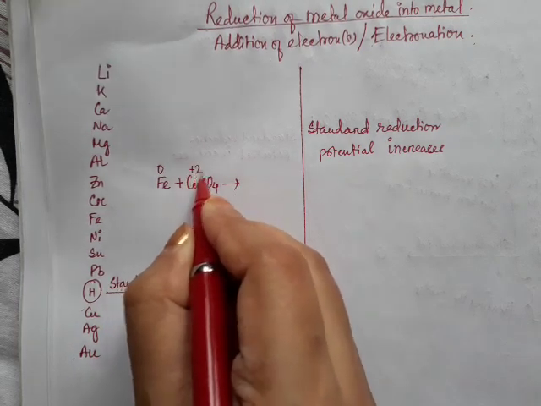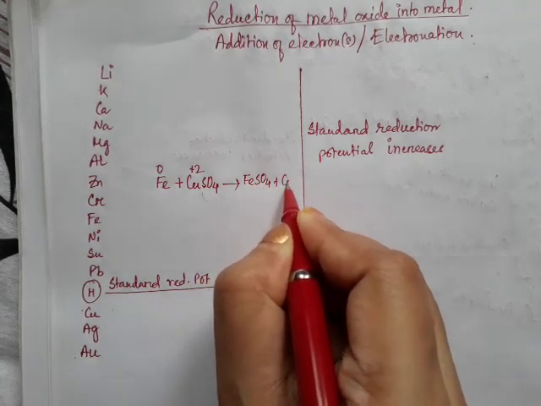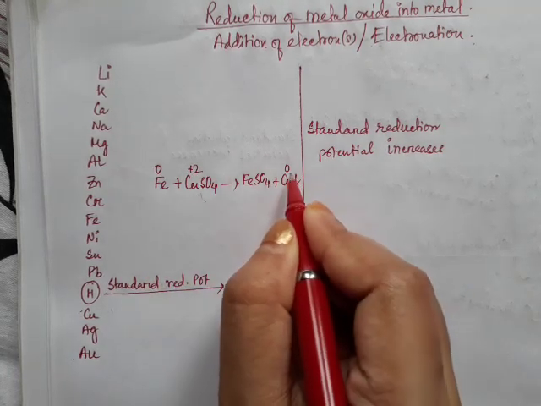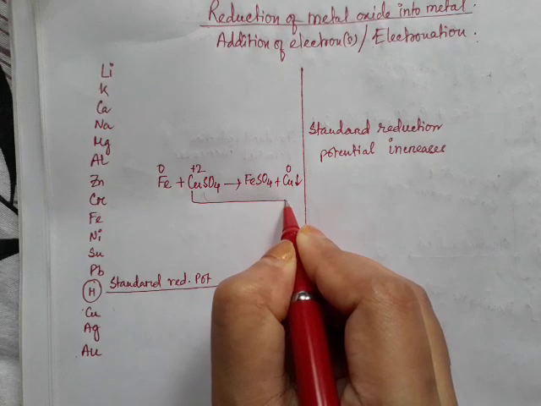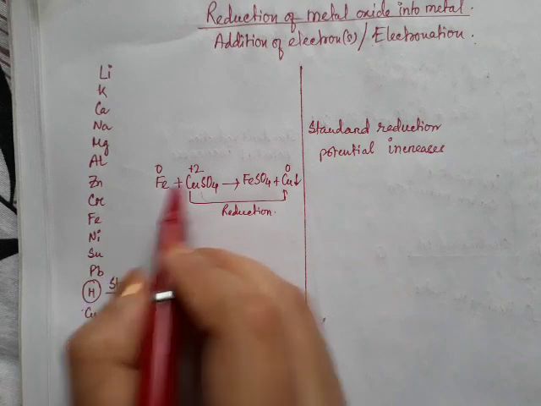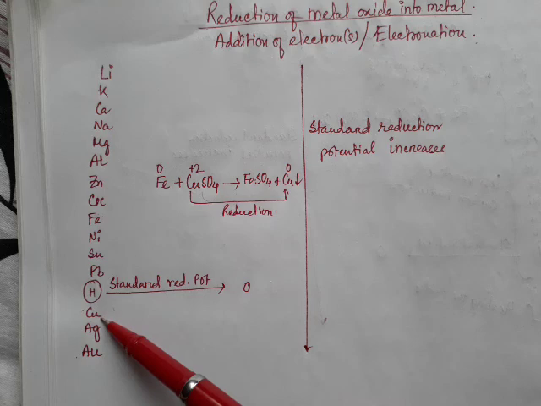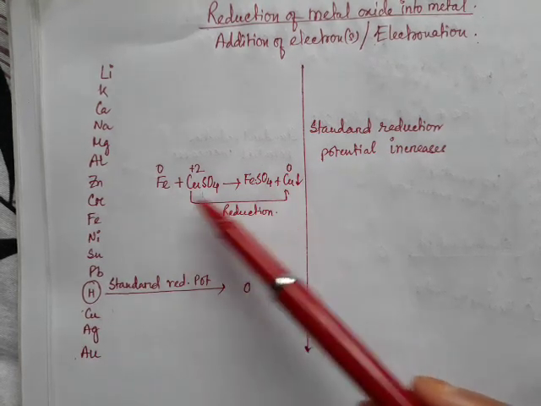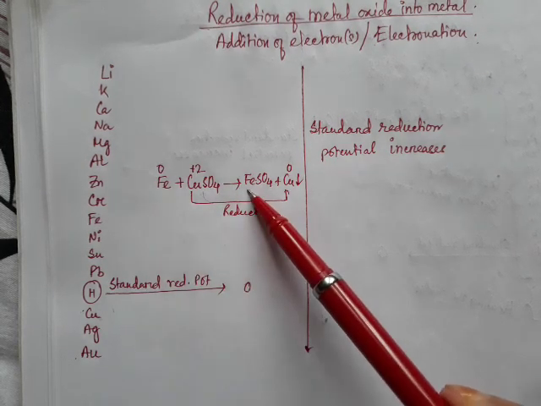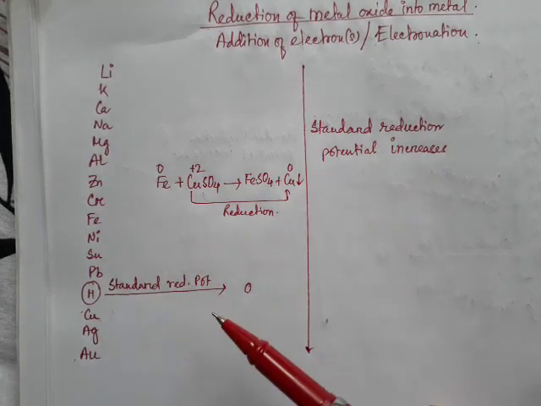So copper is plus 2, and after reaction we will get FeSO4 plus copper metal. That means here copper is 0, that means from plus 2 to 0. That means here reduction, and here oxidation. That means you can see that copper sulfate is easily reduced with iron, but the reverse cannot be done because iron has lesser tendency towards reduction.